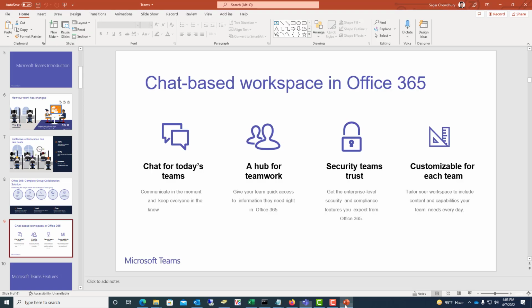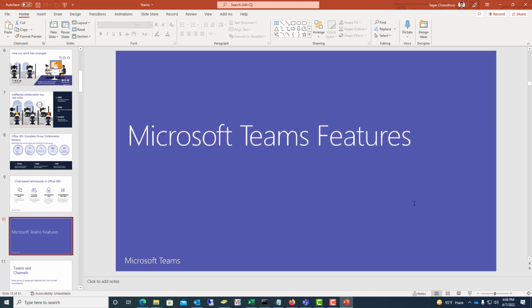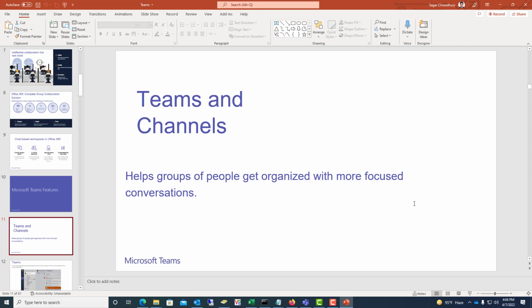Then, a hub of network security teams. We previously discussed that this is obviously a secure product, because it is a Microsoft app, authenticated and maintained by Microsoft, and it is a corporate product for business. We can customize teams, because we can make a simple group, and those in the group can communicate with each other. There are a lot of features in Microsoft Teams. There are many channels.